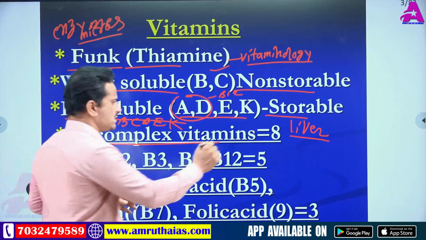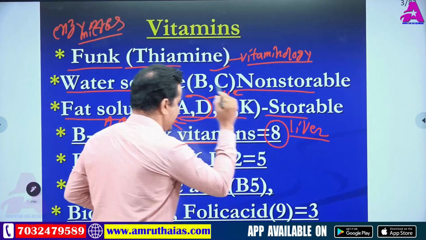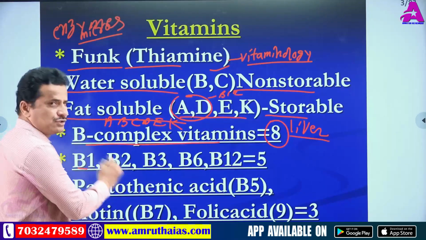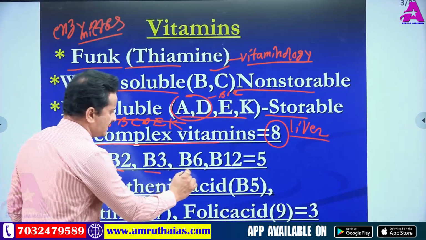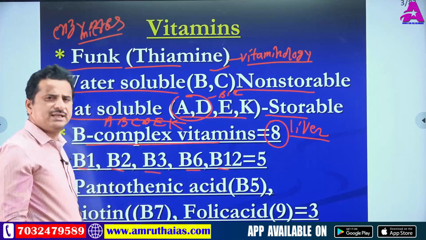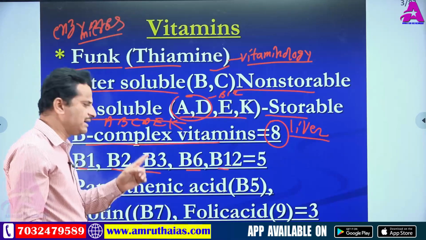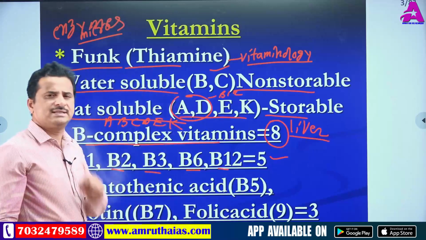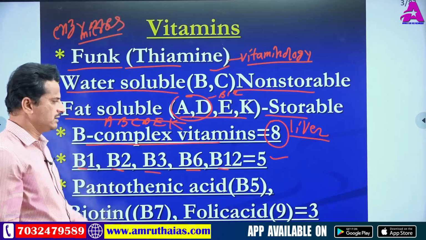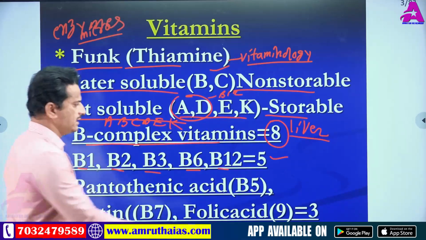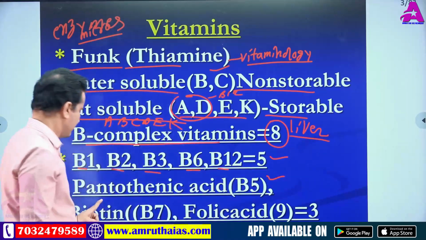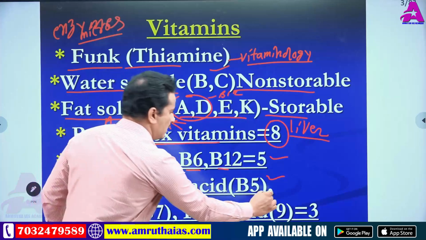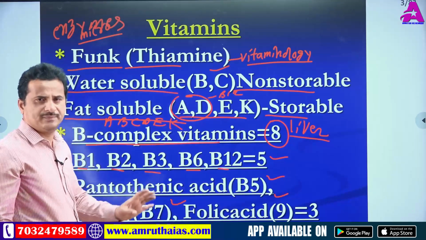So in total there are 8 B complex vitamins. What are they? B1, B2, B3, B6, B12. These 5 have a number as well as a chemical name. And next, biotin, and pantothenic acid also called B5. Biotin also called B7, folic acid also called B9, these 3.